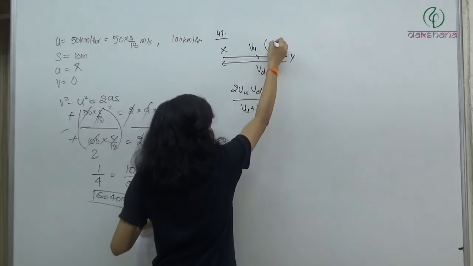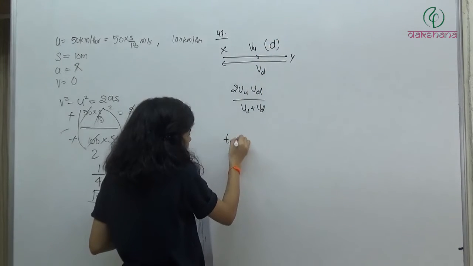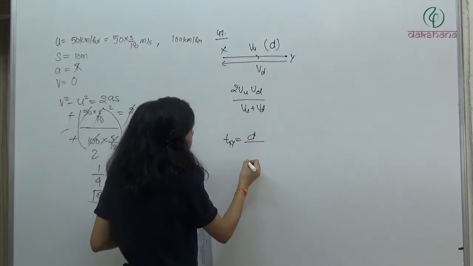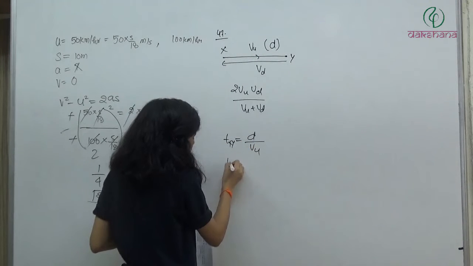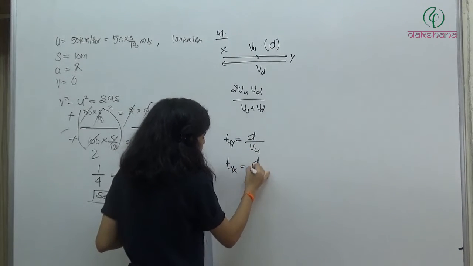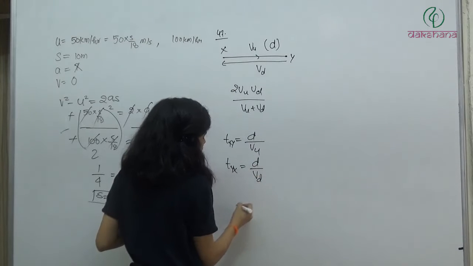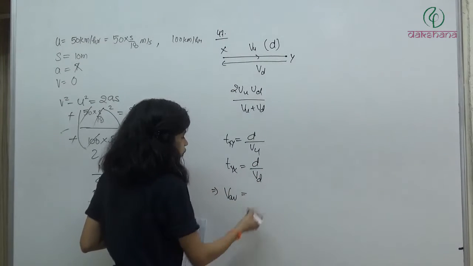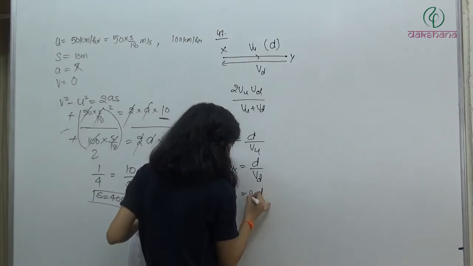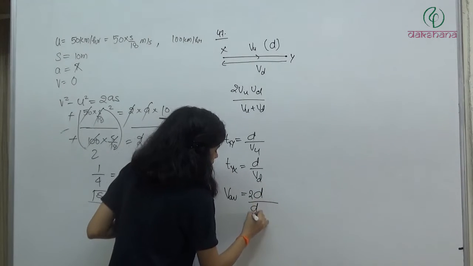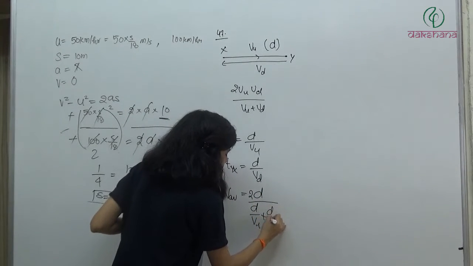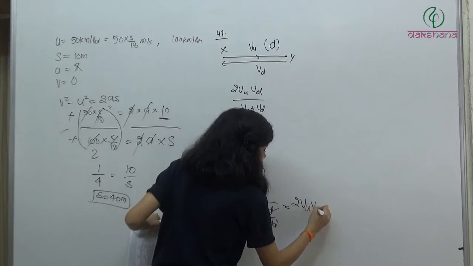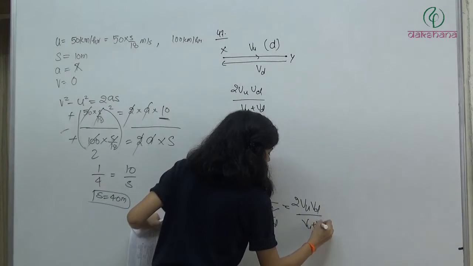Distance is d. I have assumed that the distance is d. Then time taken, t_xy, is distance divided by speed. t_yx is distance divided by speed. So now what can we do? Average speed will be total distance, that is 2d, divided by total time, d by Vu plus d by Vd. The d gets cancelled, giving 2VuVd divided by Vu plus Vd.